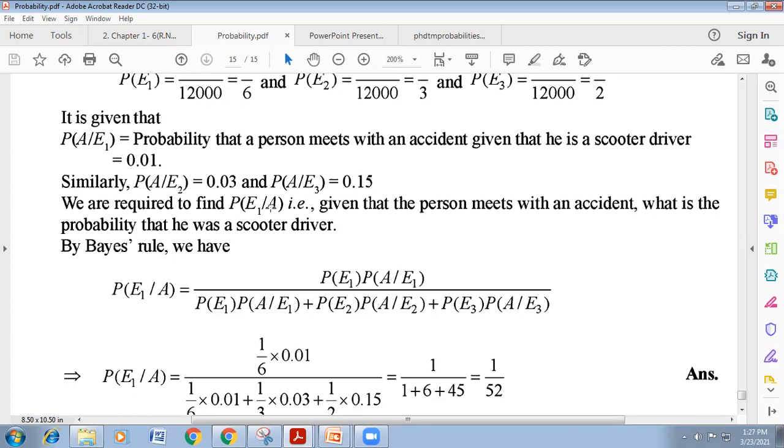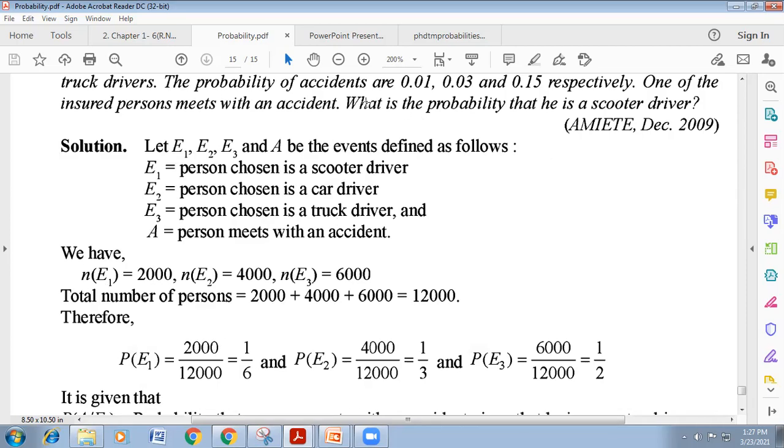So you are required to find the probability that the person meets with an accident and he is a scooter driver. That means the probability of E1 when A has happened. A means the person who meets with an accident, and he will be the scooter driver. We have to find this one. What is the probability that he is a scooter driver?